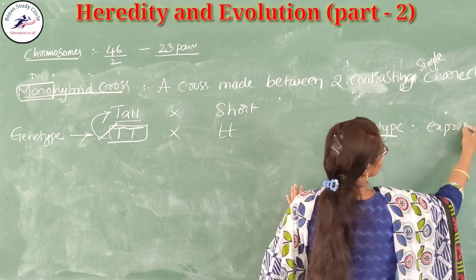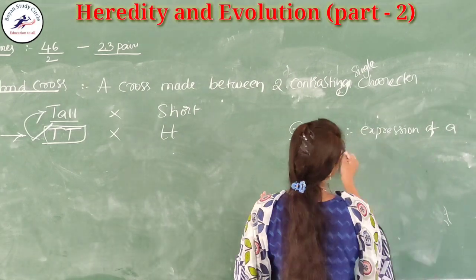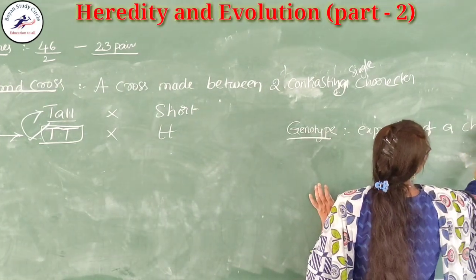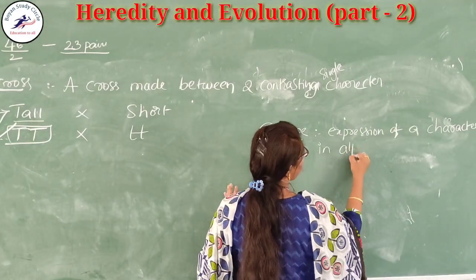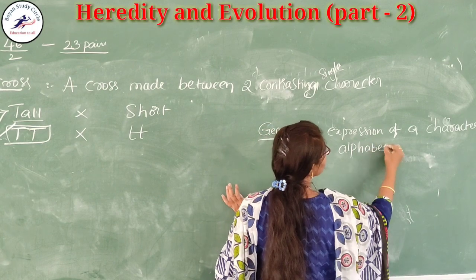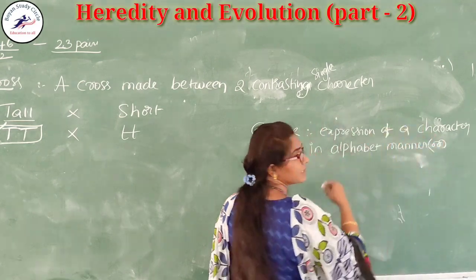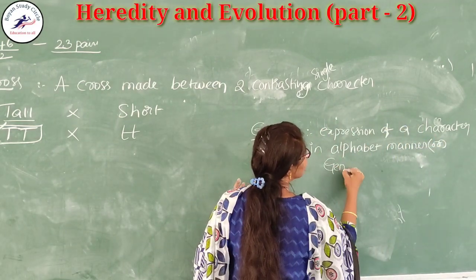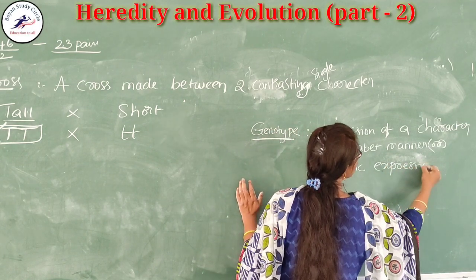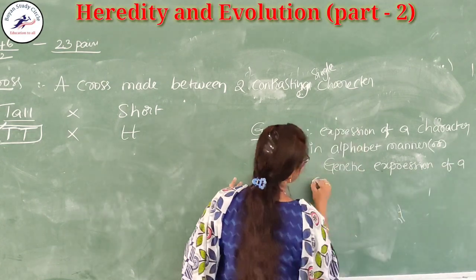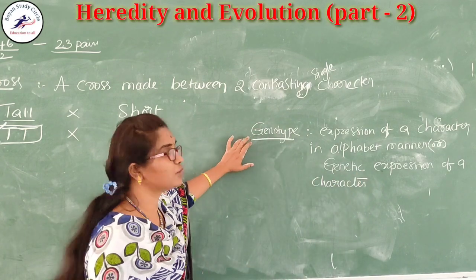Expression of a character in alphabet manner, or it is also called genetic expression. Genetic expression of a character is called the genotype. Okay.